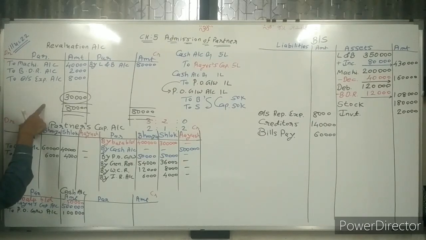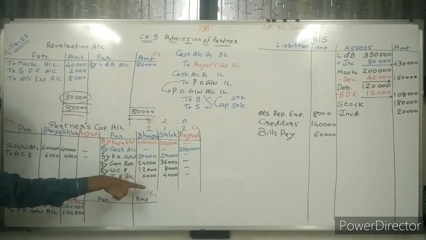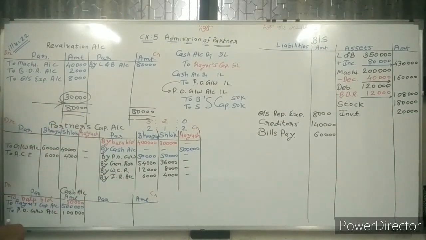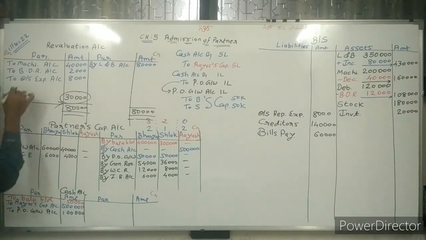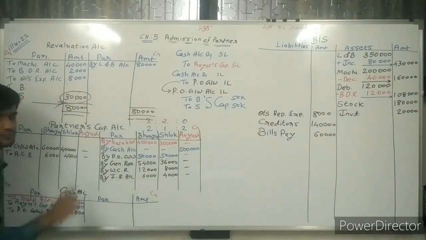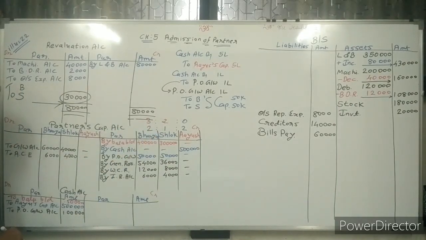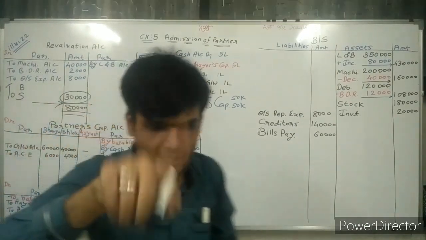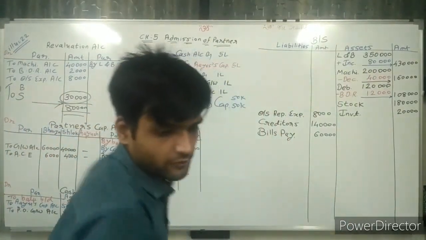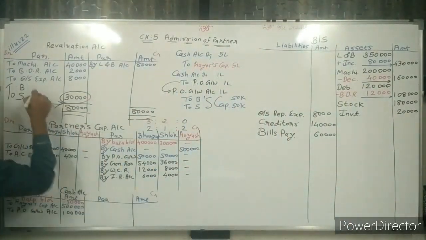It's a credit balance, transferred to the credit side of the partners' capital accounts. But in which ratio? That is very important. Sir, Bhavya and Slok in the ratio of 3:2. So this 30,000 we distribute among the partners in the ratio of 3:2, and 18,000 and 12,000 will be your answer.